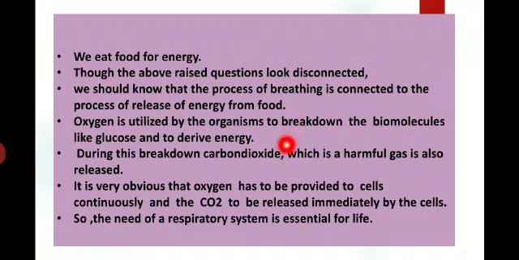Oxygen is utilized by the organisms to break down the biomolecules like glucose and to derive energy. ஆக்சிஜன் பார்த்தோம் அப்படின்னா, most kind of organisms utilize the oxygen, and at the same time break down the chemical molecules like glucose to derive energy. During the breakdown, carbon dioxide, which is a harmful gas, is also released. Okay? So it's very obvious the oxygen has to be provided to the cells continuously and carbon dioxide to be released immediately by the cells.